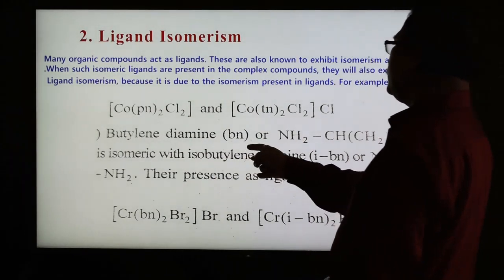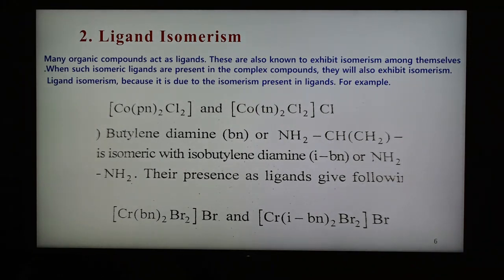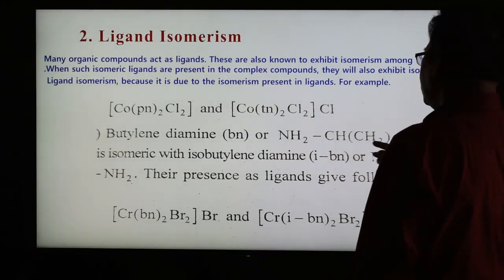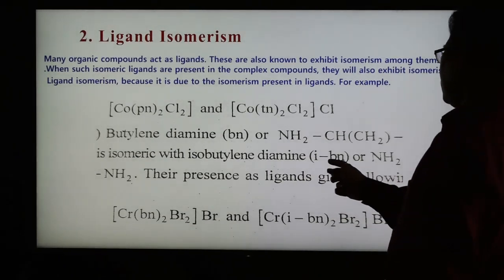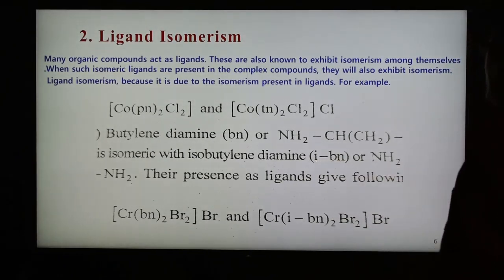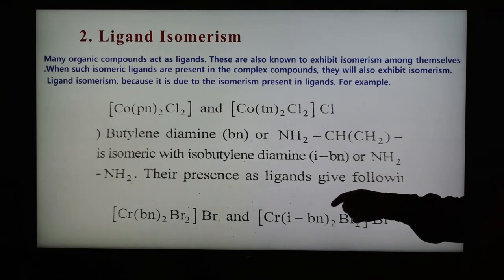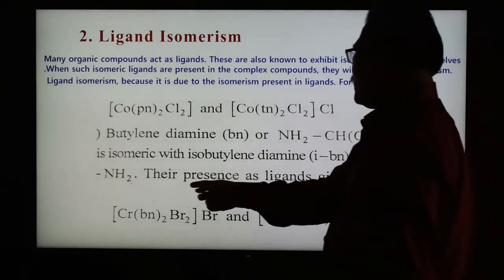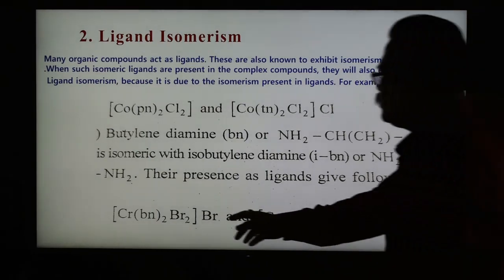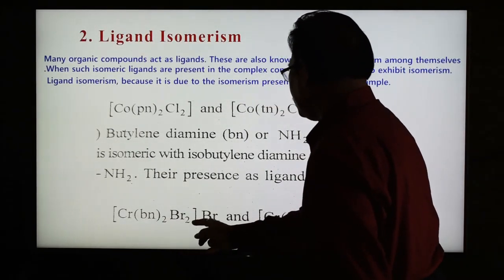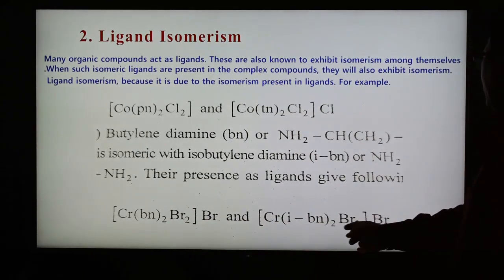Another example here is butylenediamine. In short, we can write BN, and this is the formula; it is isomeric with isobutylenediamine, in short IBN, which has the same formula, and their presence as ligands gives these two isomers. So here, Cr(BN)2Br2 Br and Cr(IBN)2Br2 Br.